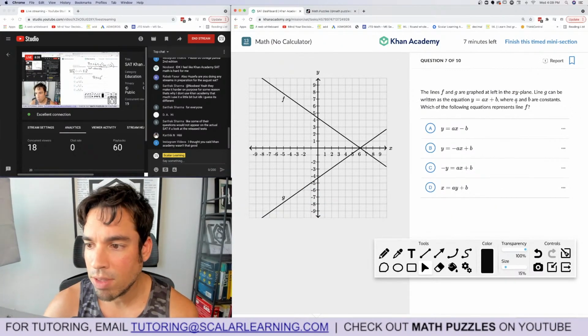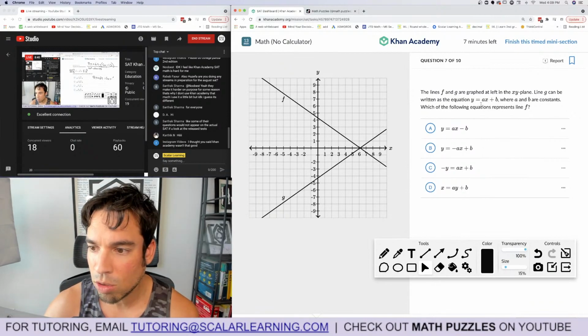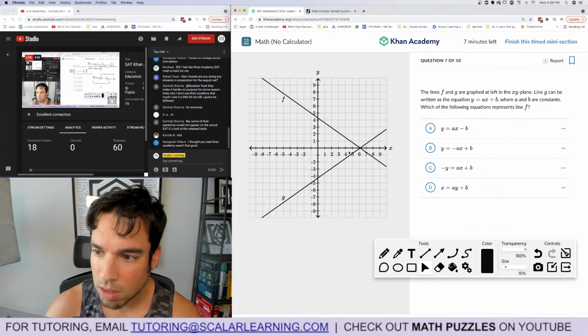The lines f and g are graphed at left in the xy plane. Line g can be written as equation this. Got it. Where a and b are constants. Which line equation represents line f?